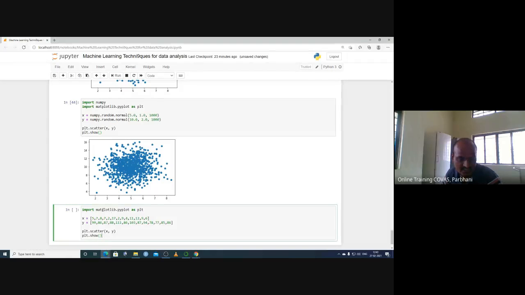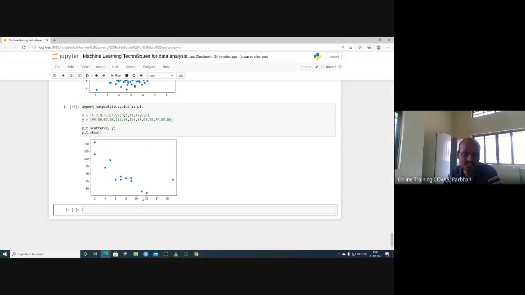So this is again import matplotlib.pyplot as plt, with different x values and different y values, and we can generate the scatter plot. So this is our scatter plot.